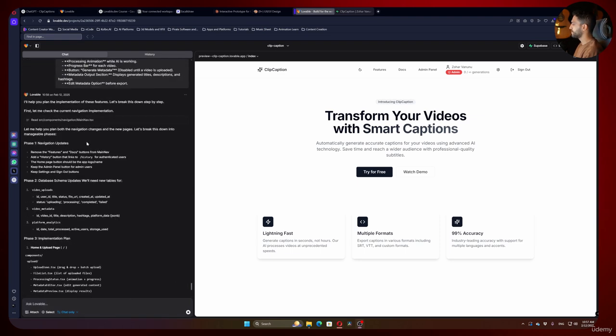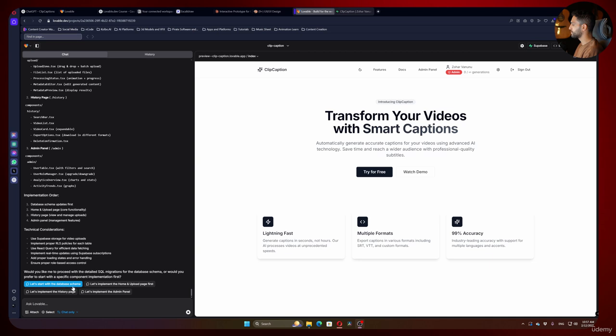Okay, so he made a plan. Let's see what he's telling us. Let's start with the database. Let's implement home and upload page and stuff like that. Let's start with the admin panel because it already exists and it's related to the users, okay? So I like that. I still don't want to make stuff that's related to the features.